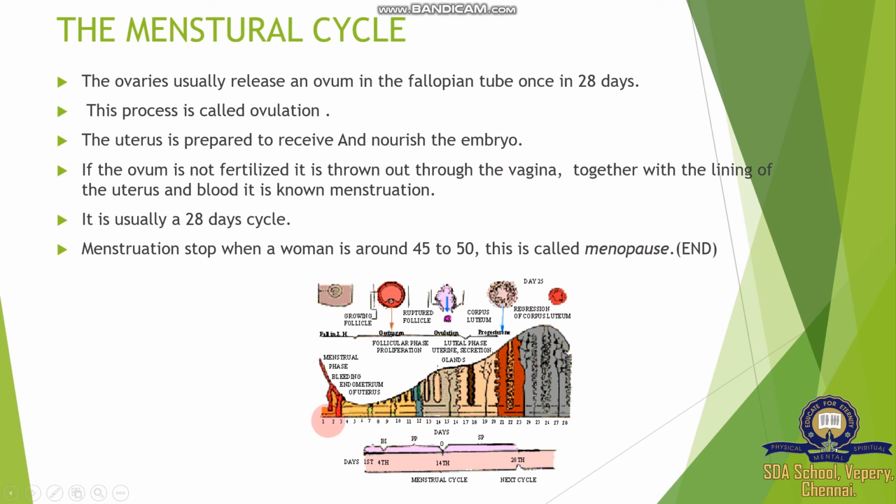The days are 1 to 28. Here days 1 to 5 are called the bleeding phase. Days 6 to 14 come under ovulation as well as the follicular phase. Then 15 to 28 come under the luteal phase. They are given for the menstrual cycle: the menstrual phase, the follicular or proliferative phase, and the luteal or secretory phase. Bleeding happens in the form of blood and is released during menstruation.